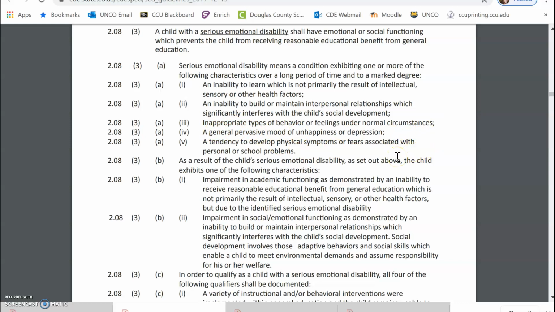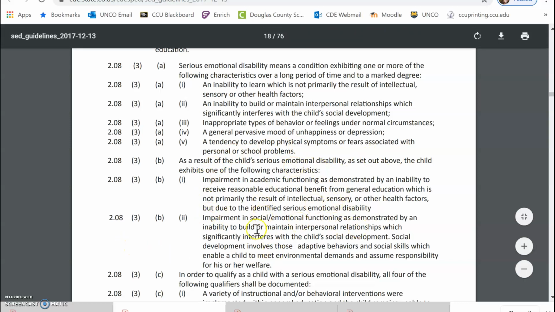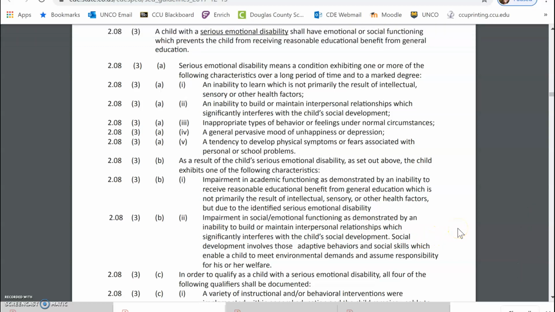So assessments for SED eligibility will be looking for all of these, and then impairment in academic functioning and/or impairment in social emotional functioning. And this is considered school functioning as well, because social development is a major part of that. You can even think about group or partner work in the school setting.